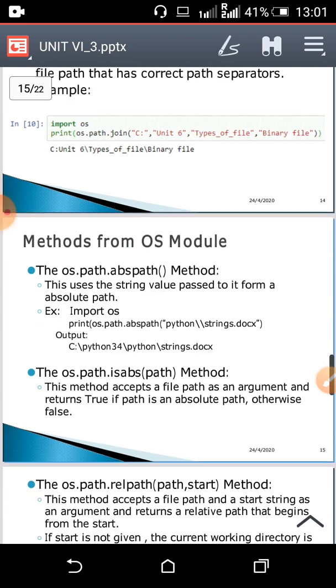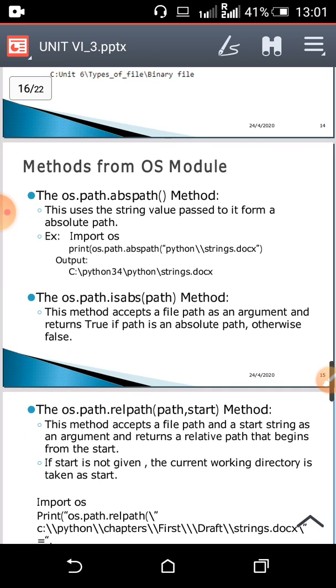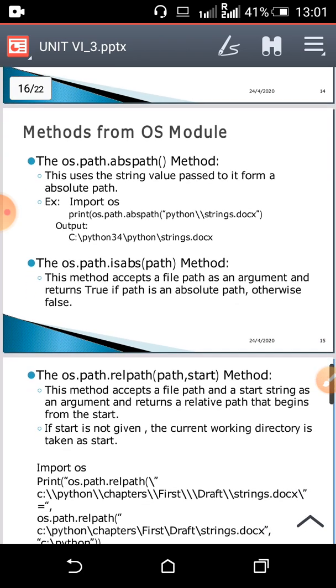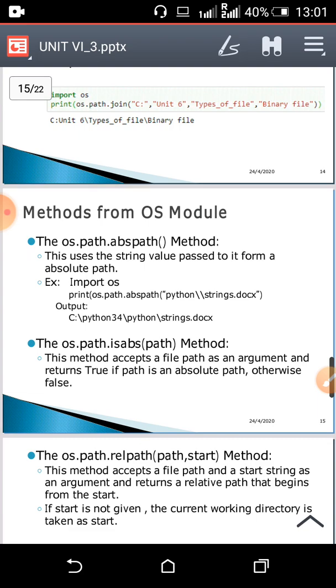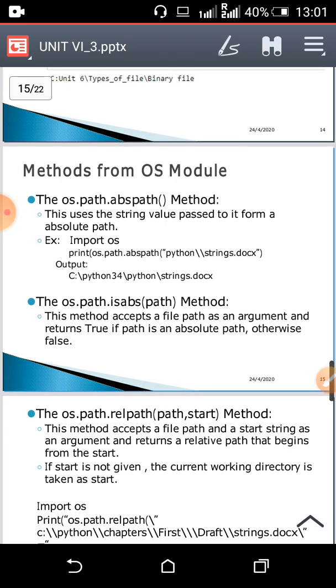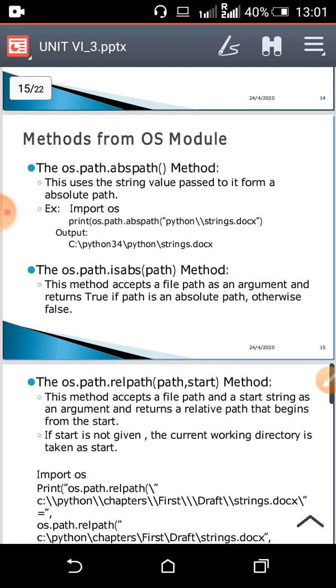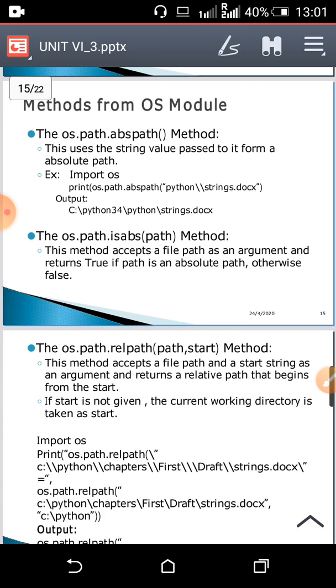Now next are methods from the OS module. There are some methods from the OS module. The first method is os.path.abspath. Whatever string you pass to it, it will form the absolute path of it.